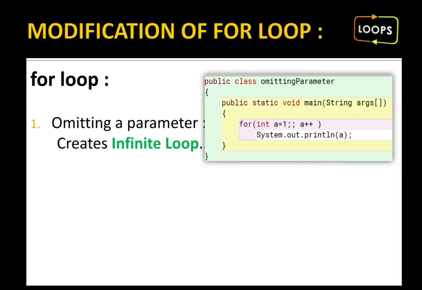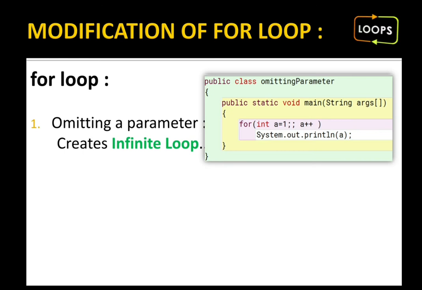In this example, I'm using int a = 1; the condition is missing, and after that I put a semicolon and then a++. The missing part is the condition. We have the initialization part, a = 1, and then we don't have any condition, so no one is going to stop the loop.